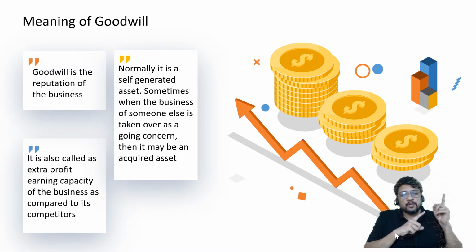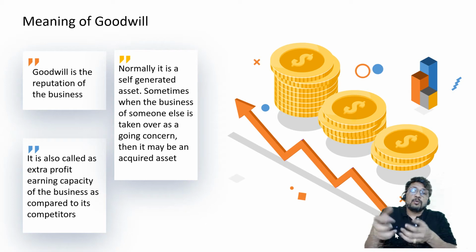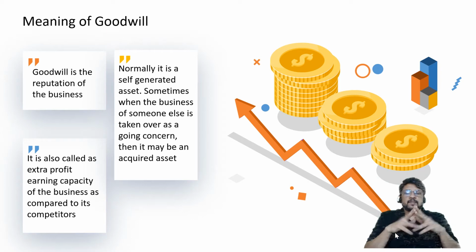When you go for your graduation studies, or for studies of chartered accountancy or company secretary, then you may have these topics. But in 12th standard, we can assume that we generally do not have the transaction of taking over somebody else's business as a going concern. So for us, goodwill is a self-generated asset. It is not an acquired asset for us for 12th standard purpose.